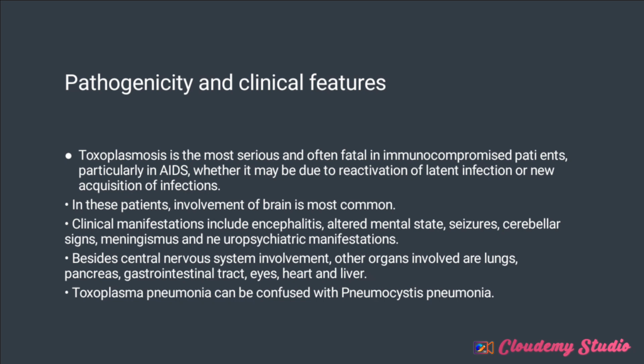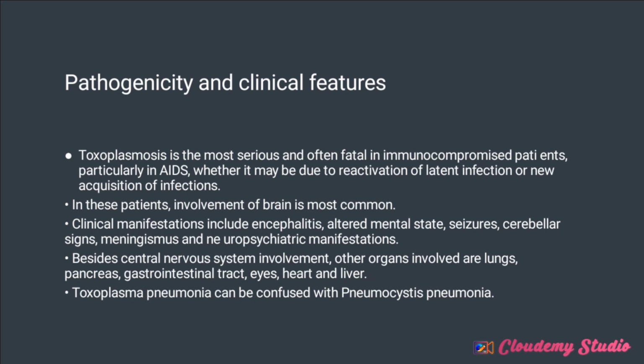An example of an immunocompromised individual is someone that's having AIDS. In this presence, involvement of the brain is most common, and clinical manifestation includes encephalitis, altered mental state, seizure, cerebral signs, meningitis, and other clinical manifestations.